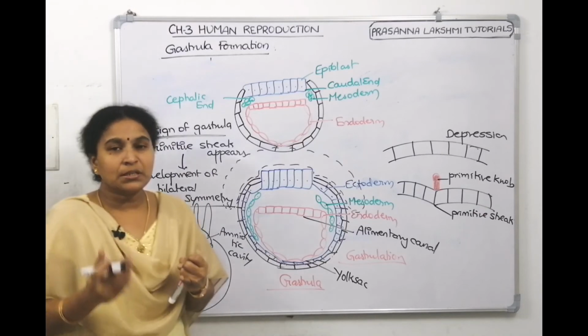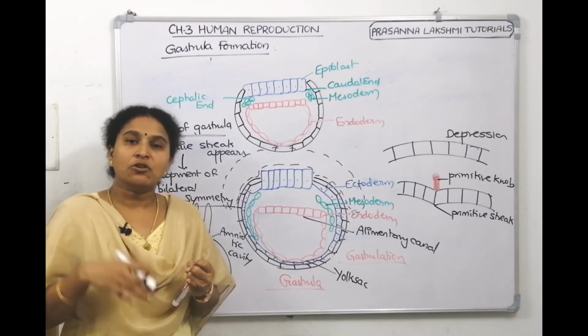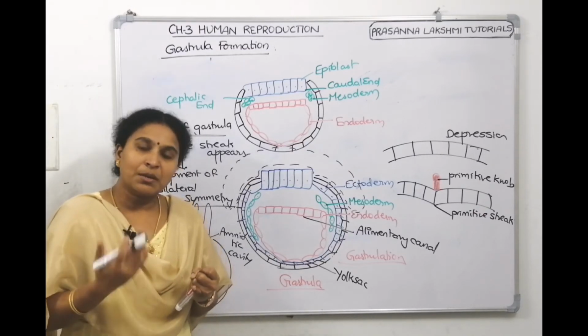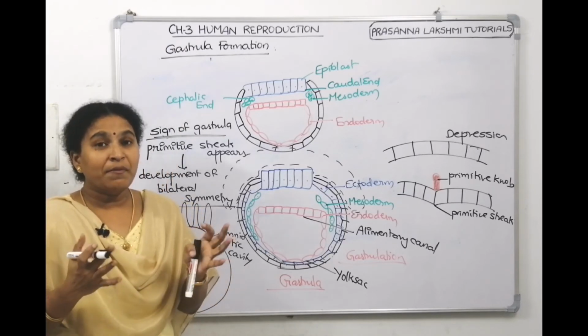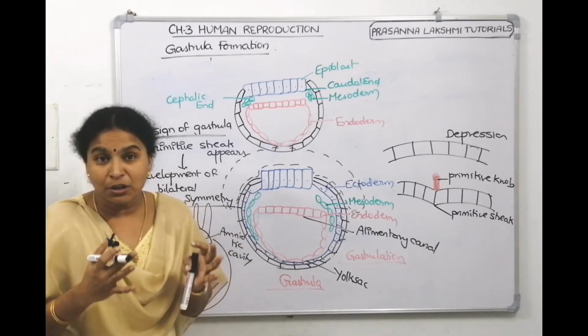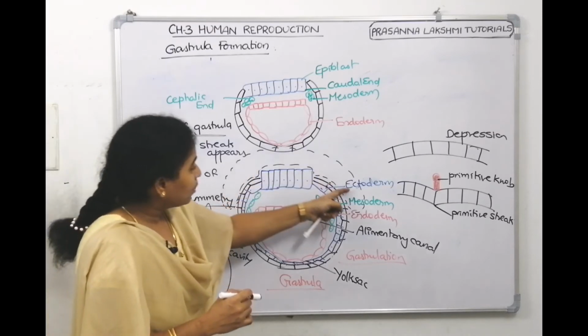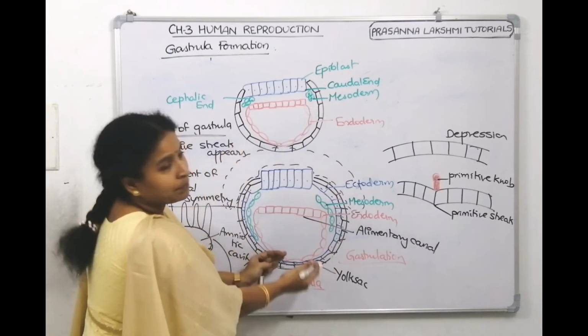Now from mesoderm, certain tissue systems will be formed. From ectoderm, some other tissue systems. From endoderm, some other tissue systems. So the embryo will be within the amniotic cavity and amniotic fluid, right? So this is the amniotic cavity which will enclose the embryo.